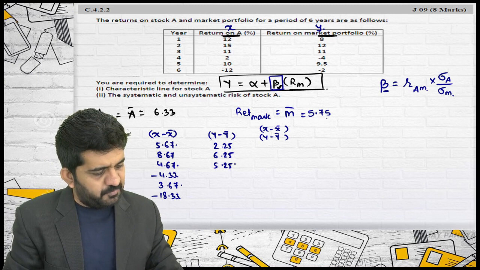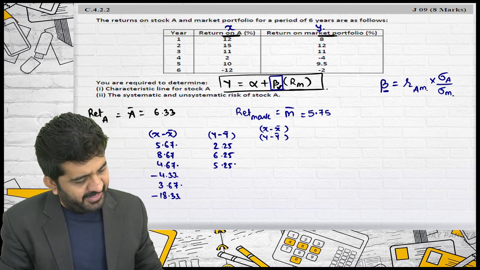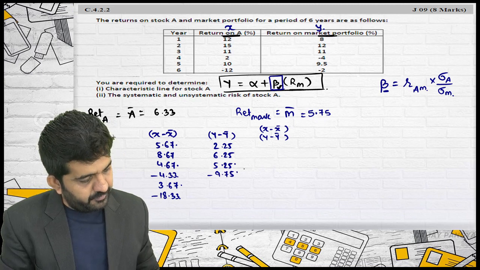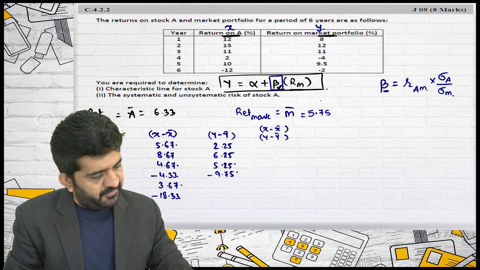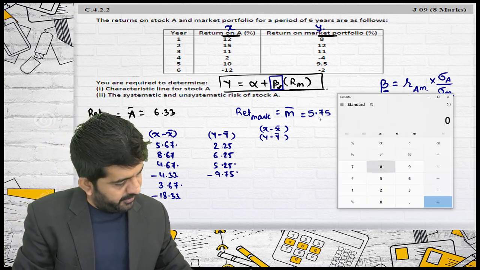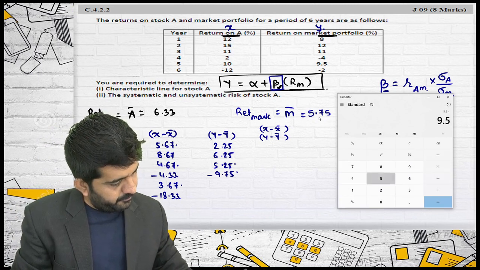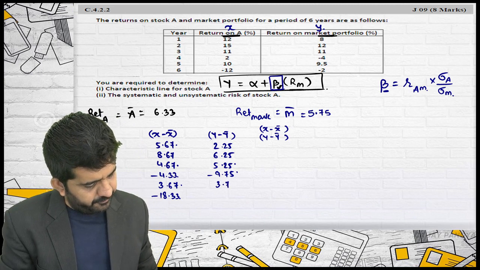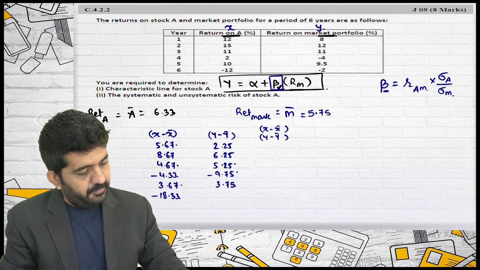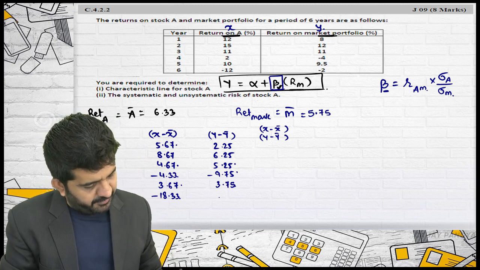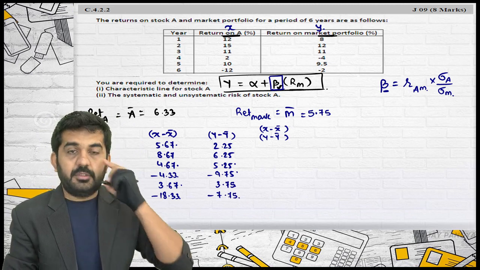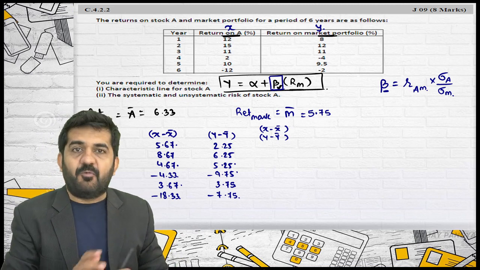Minus 4 minus 5.75 will be minus 9.75. 9.5 minus 5.75, 3.75. Minus 2 minus 5.75 is minus 7.75. X minus X bar, Y minus Y bar.